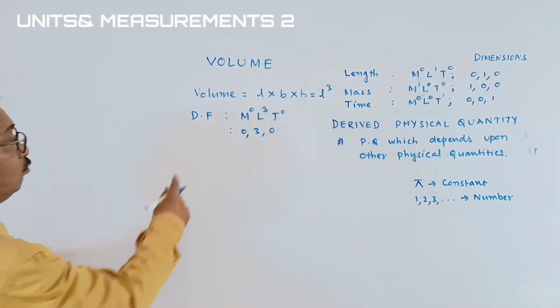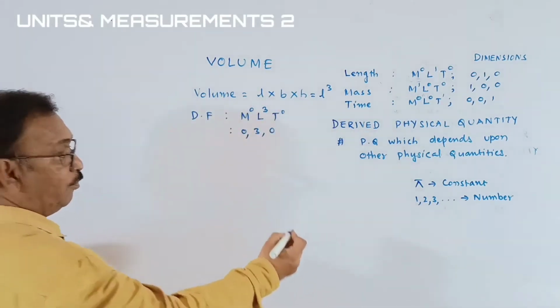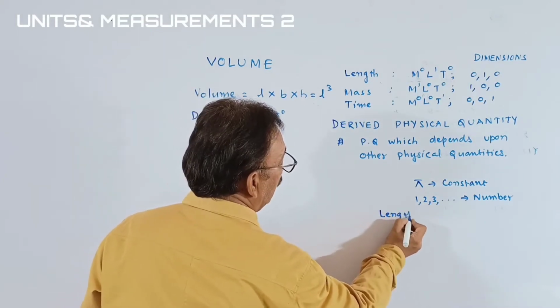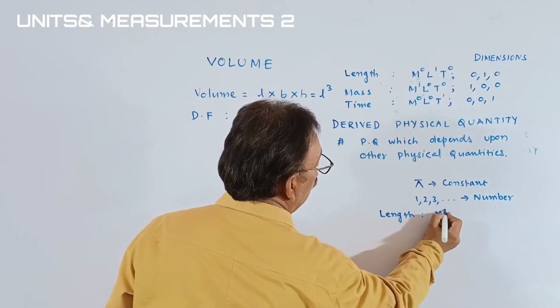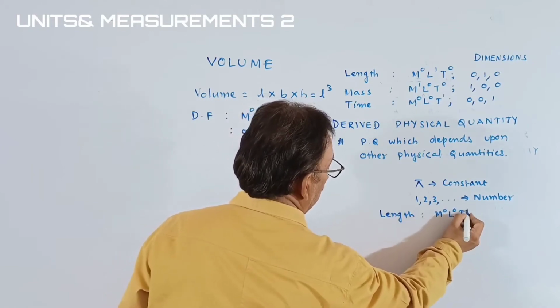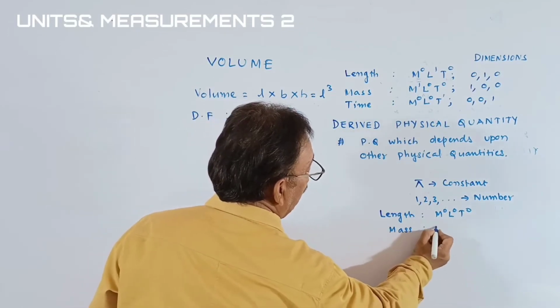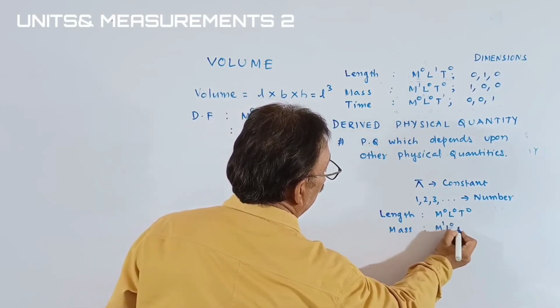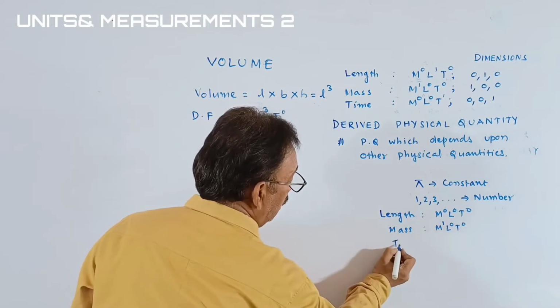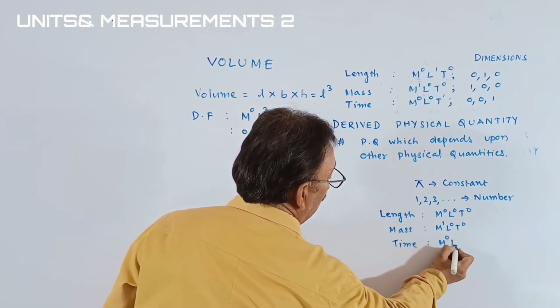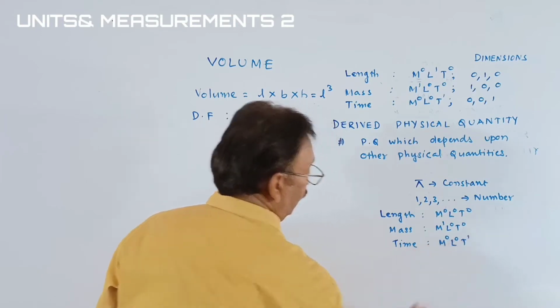Now let's do one more. Already we found the dimensional formula of length. Length is M0, L1, T0. Mass is M1, L0, T0. Time is M0, L0, T1.